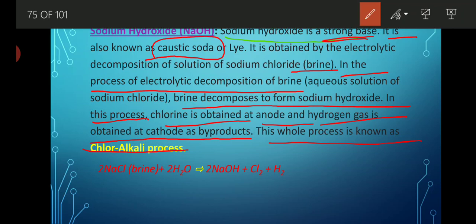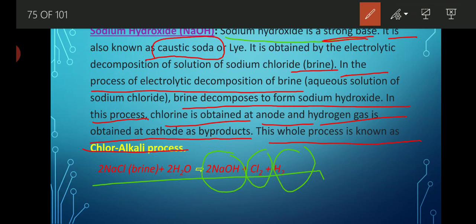It will give sodium hydroxide as a product, along with the release of chlorine gas and hydrogen gas as byproducts, which are further used in the preparation of several other materials. So this is the preparation reaction. Brine, NaCl, undergoes electrolytic decomposition. Then sodium hydroxide is formed along with chlorine gas and hydrogen gas.